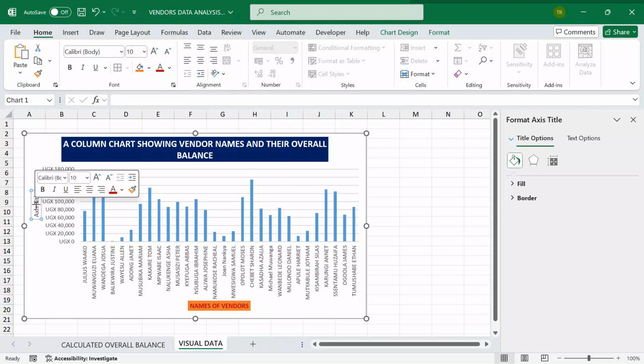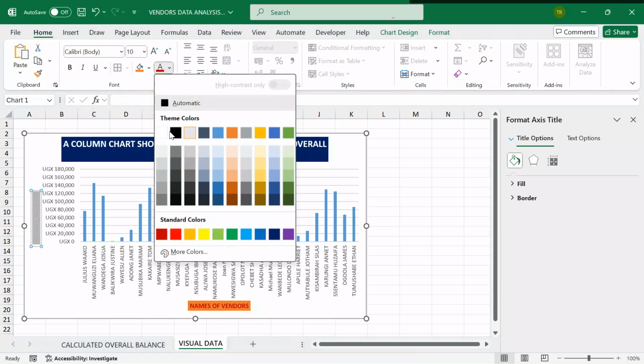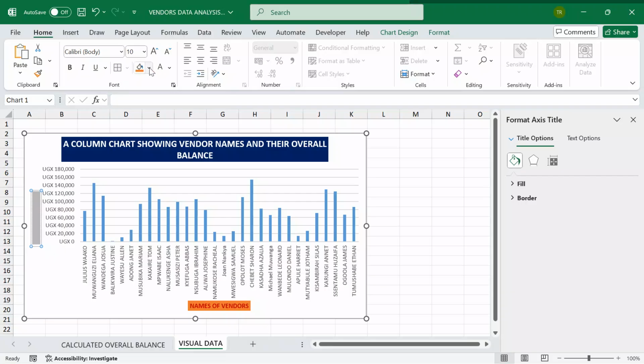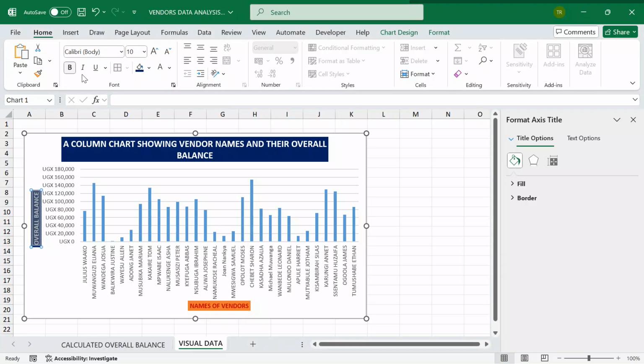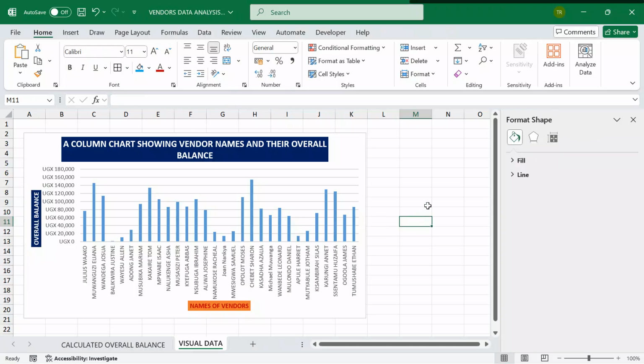So now, after getting this, then here we have overall balance. The overall balance, I'm going to highlight it. Let me put some white. I come here, I put a color that is really well blending. Now, this is my chart.